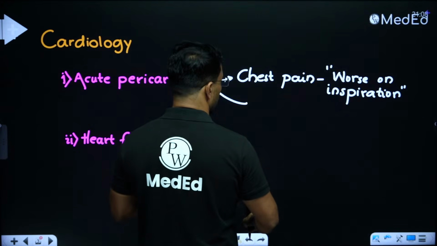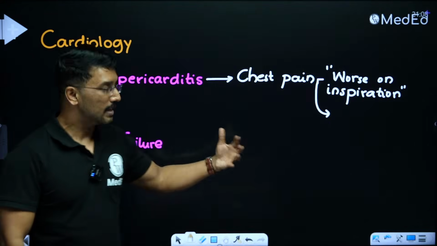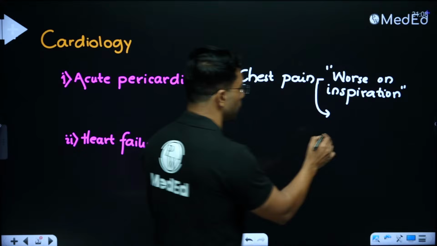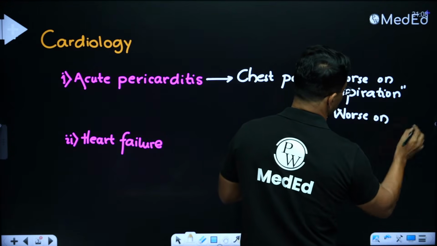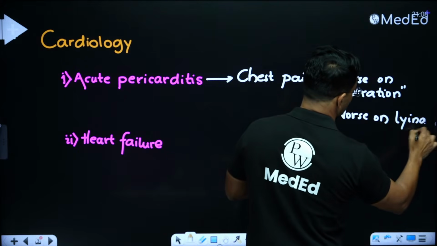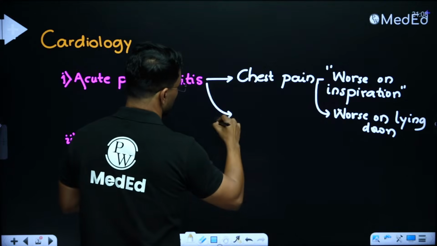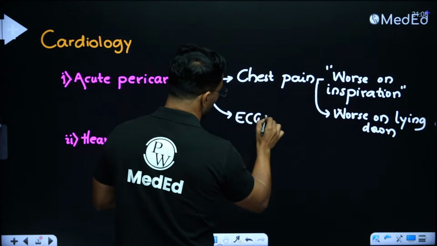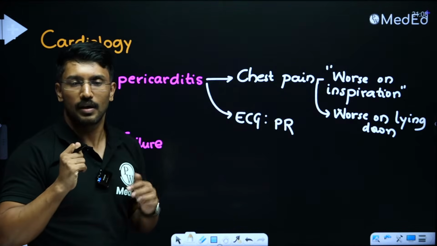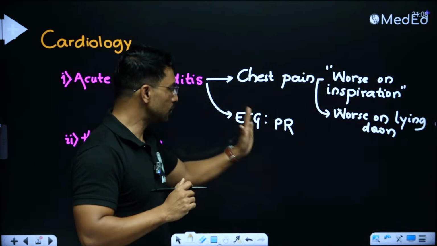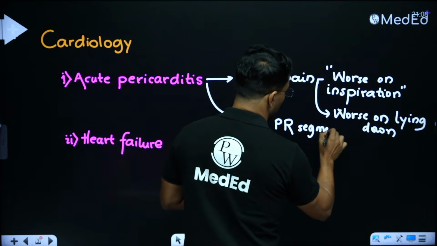Again, the second point that the question may be talking about, this was a history pointer. Then another important history point: this will be worse on lying down or supine position. And in terms of investigation, they may mention ECG. The clue on the ECG is, in case of MI, we know that there should be ST elevation and reciprocal ST depression. Here also there may be ST elevation, but the main clue is PR segment depression.